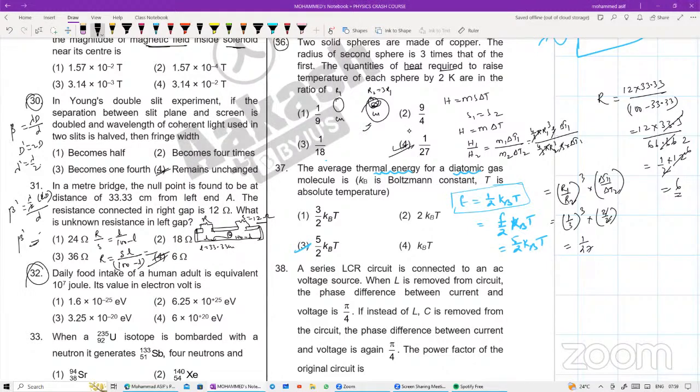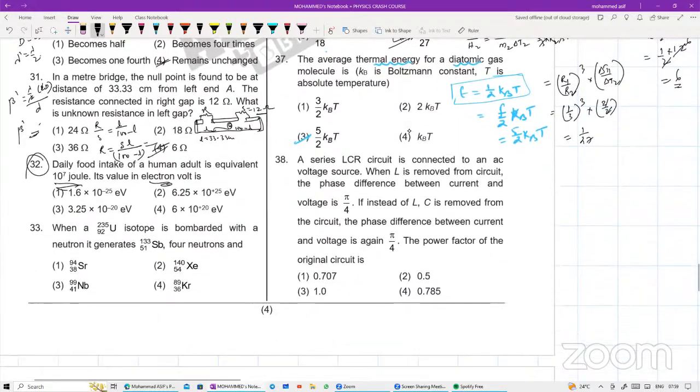Next one, 32. Good question. Daily food intake of a human adult is equivalent to 10 power 7 joules. Its value in electron volt will be equal to how much? इस पेपर को 2-3 बार करिए बेटा. Good question है. फॉर्मूला बहुत सारे रिवाइज हो जा रहे हैं.